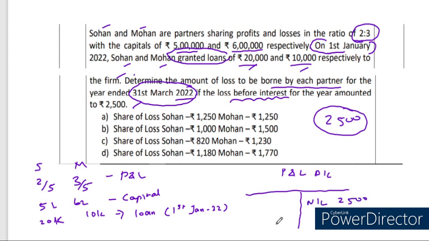2,500 rupees. Now the firm is responsible to give interest on partner's loan. It is charge against profit. How much we are going to calculate in detail.